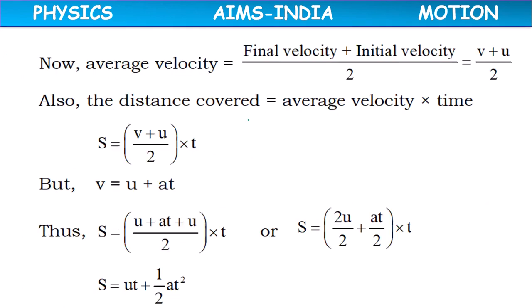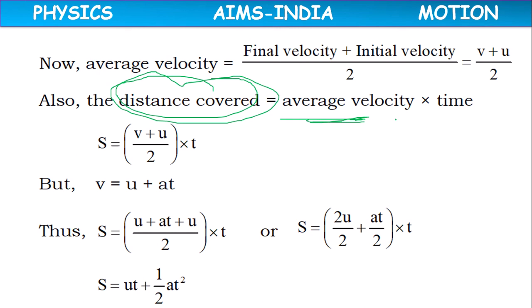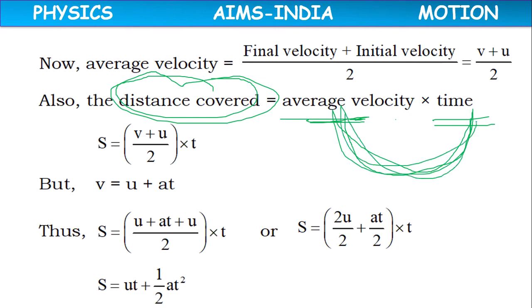But the formula for distance covered is average velocity into time. With what average velocity it has traveled, for how much time it has traveled, if you do the product, we will get the distance covered.